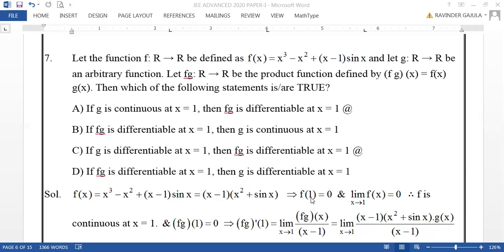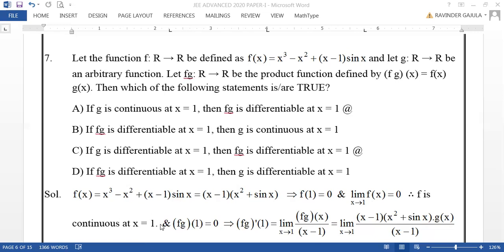Then what is f of 1? It will be 0 because x minus 1 is 0, and limit x tends to 1, f of x, because it is very clear to define for every real value of x, limit x tends to 1, f of x is also 0. Therefore, f is continuous at x equal to 1.